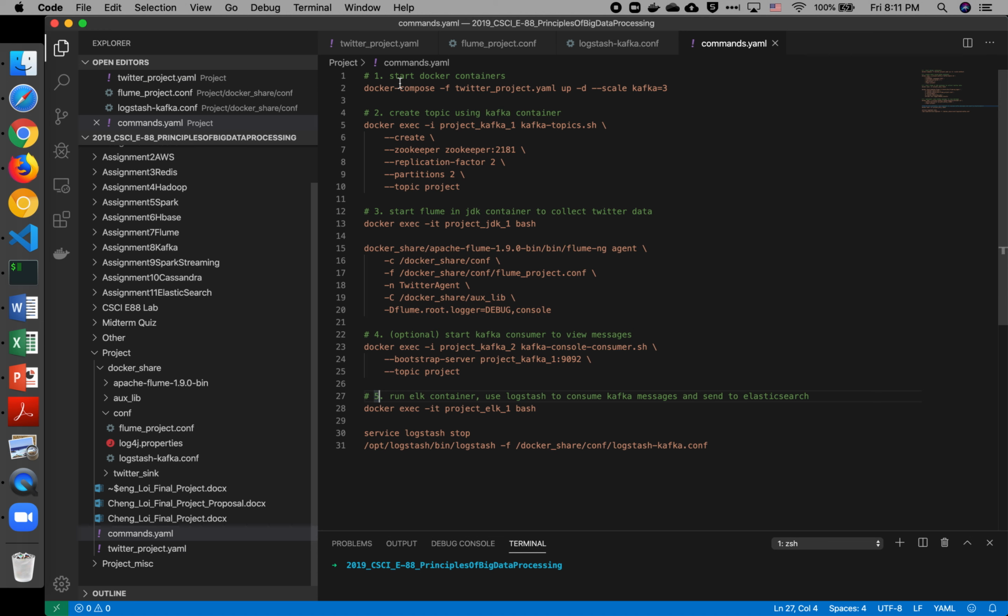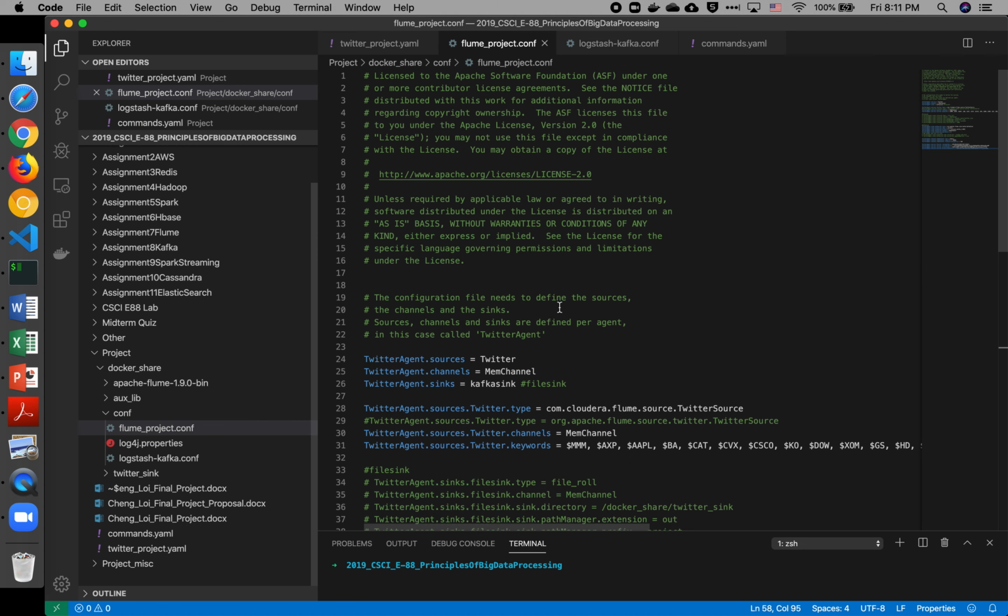Here's all the commands we have in the terminal to run all the systems. We first start the Docker containers. We create the topic using the Kafka container. We start Flume in the JDK container. And then we configure Logstash to consume messages and then send it to Elasticsearch.